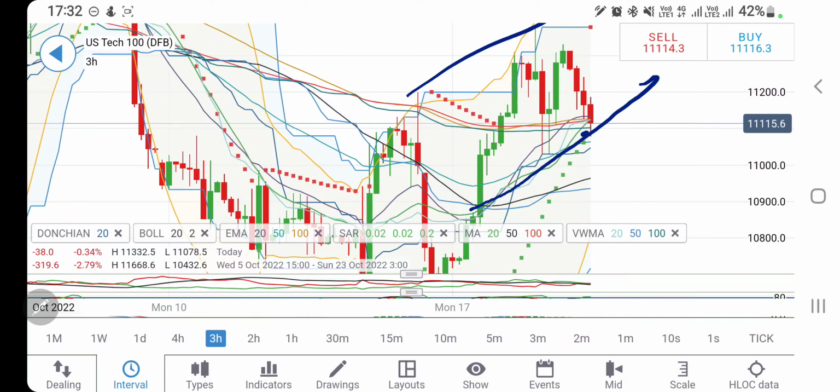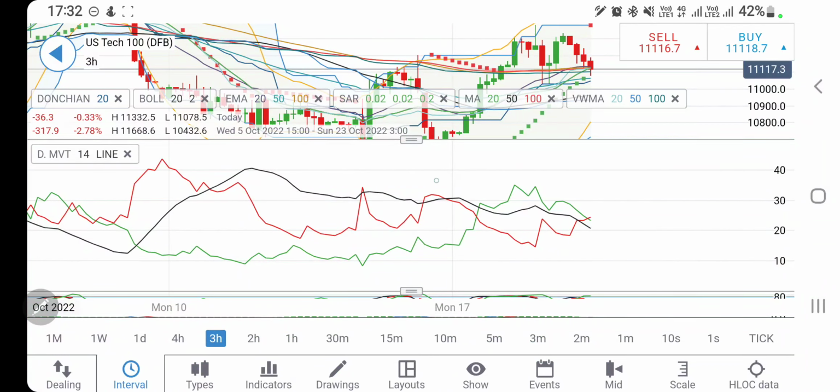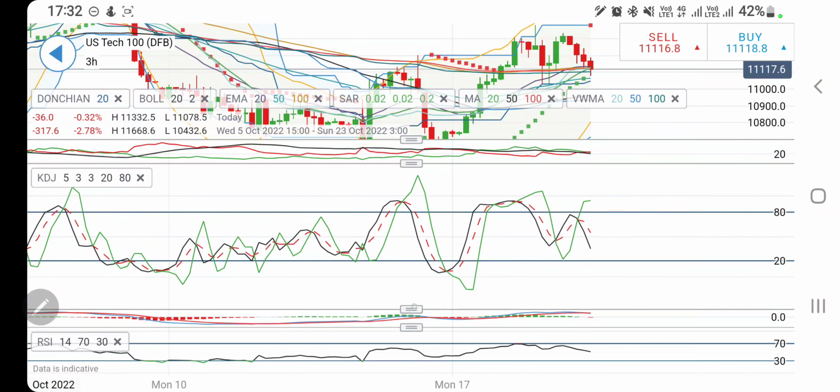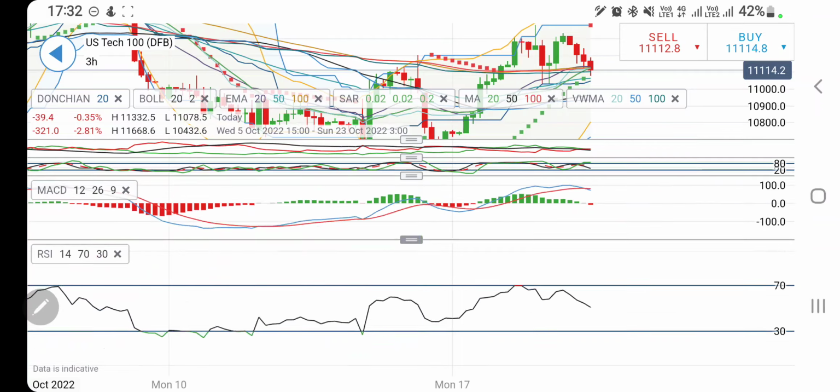Till the time it trades above 11,000, do not consider this as bearish, else it may continue with the bullish momentum. Hence, it is trying to take the support here. I will wait for it to breach past 11,000 levels and then confirm the bearishness there, else it may bounce back. The directional movement is crossing over for a sell entry. Stochastic looking downwards. The MACD on the 3-hour charts has just crossed over. This is divergent. This is indicating bearishness, and it can continue with this bearish momentum.